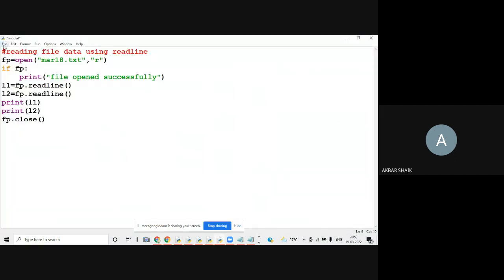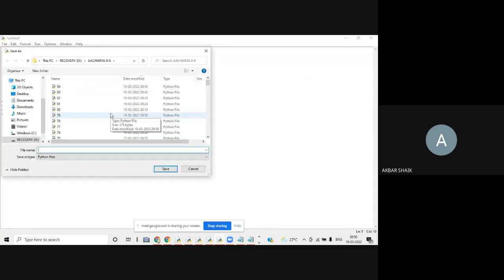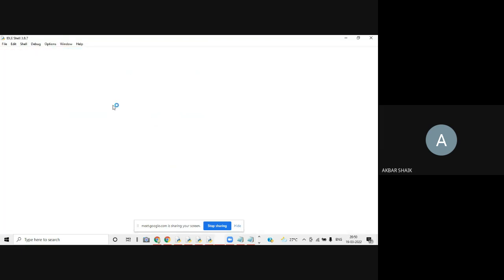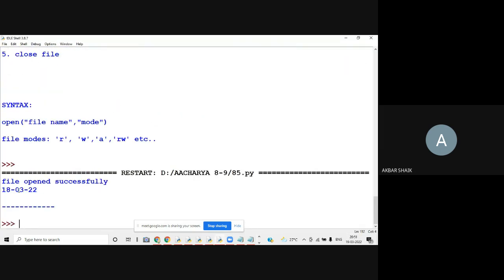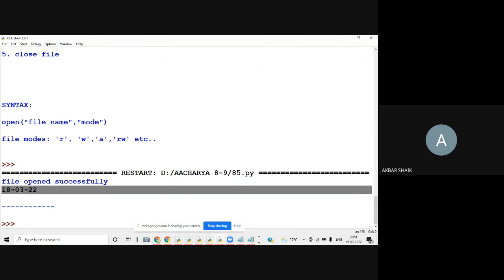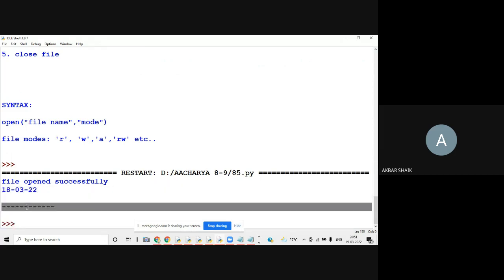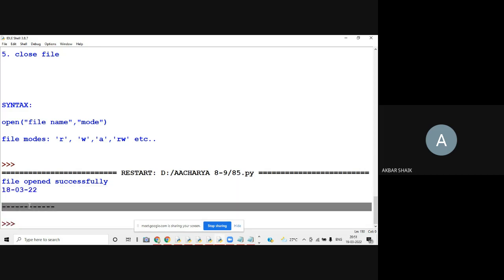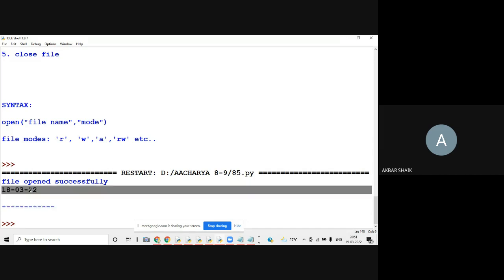We'll see here what is the output of this program. So I'll run this program. If you observe here, only 2 lines of data are displayed. One line is this one, second line is this one. The first line is the date, the second line is this dotted line. So these are the 2 lines.